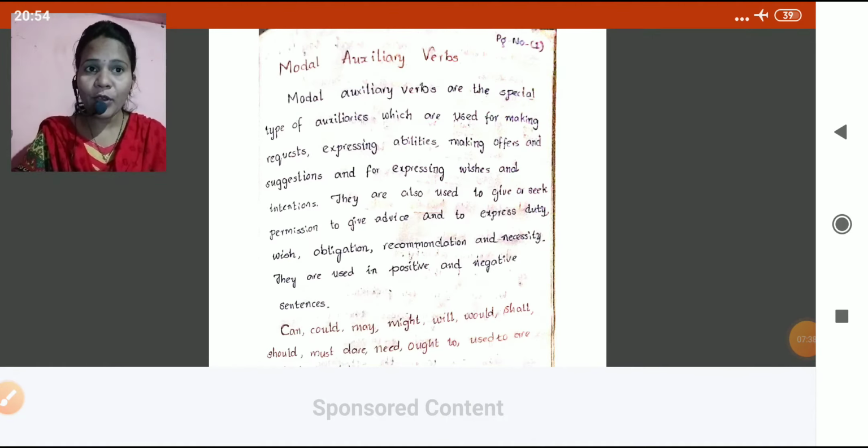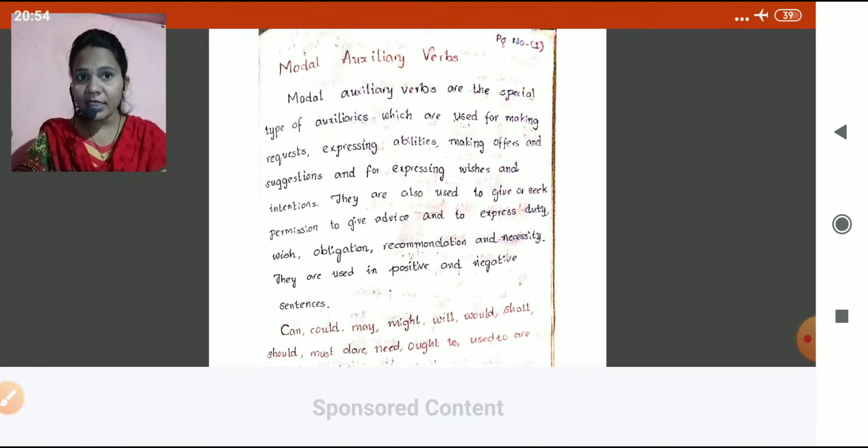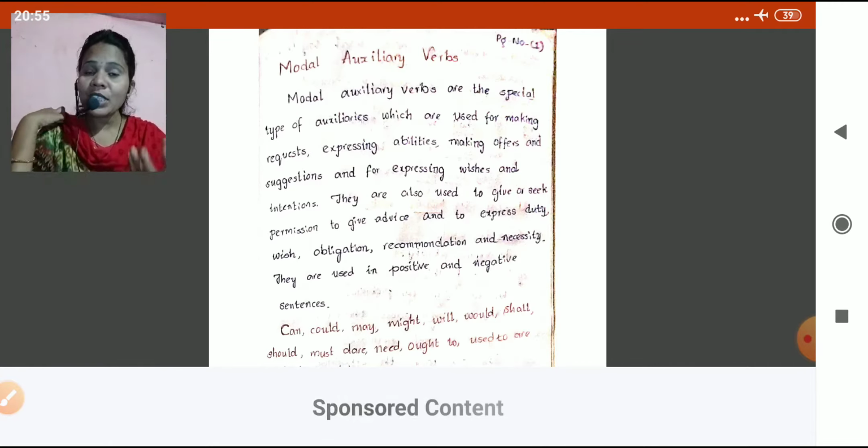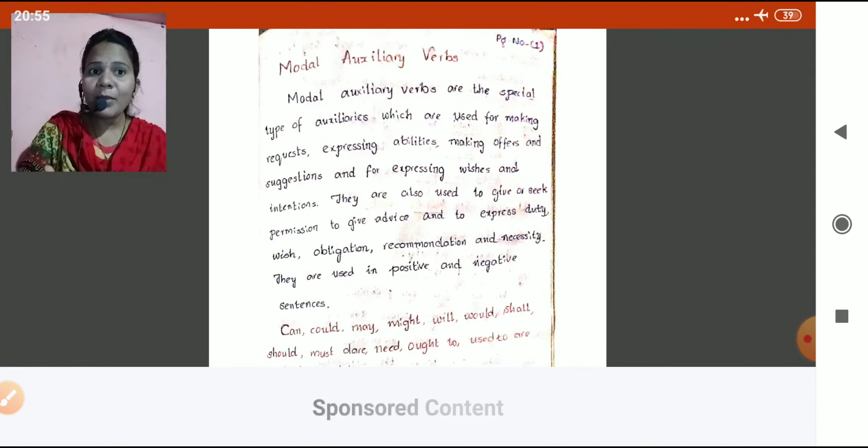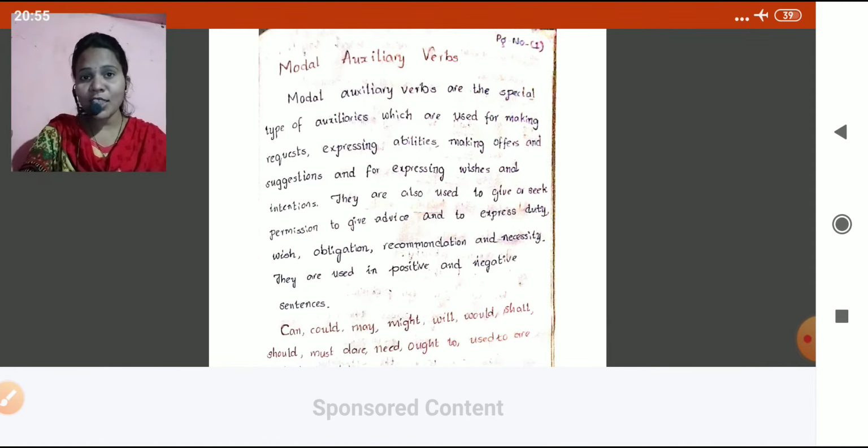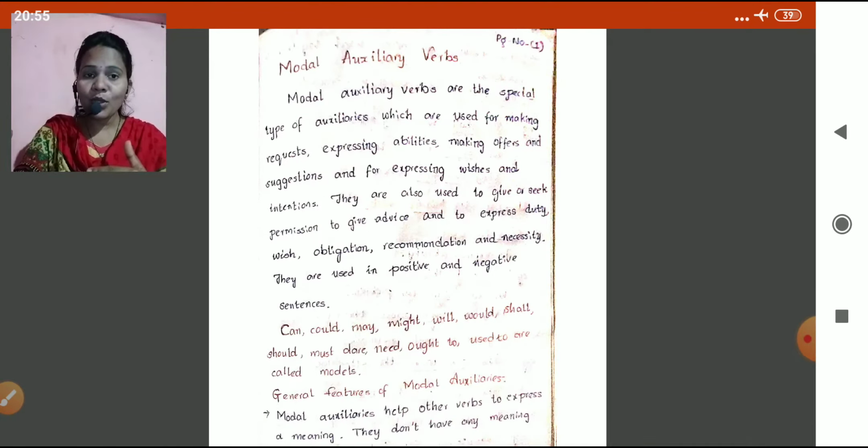Modal auxiliary verbs are a special type of auxiliaries which are used for making requests, expressing abilities, making offers, suggestions, expressing wishes, our intentions. Okay. They're also used to seek permission, to give advice, to express our duty, obligations, recommendations and necessities, compulsions. They are used in positive and negative sentences. Did you understand, children, why we use modal auxiliaries? And whatever modal auxiliaries you saw in the textbook, no? Can, could, may, might, will, would, shall, should, must, dare, need, ought to, used to, a number of modal auxiliaries.